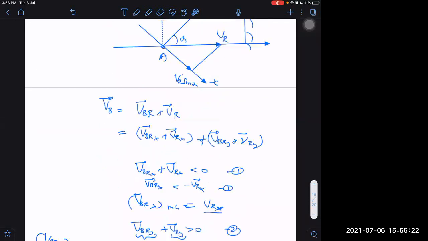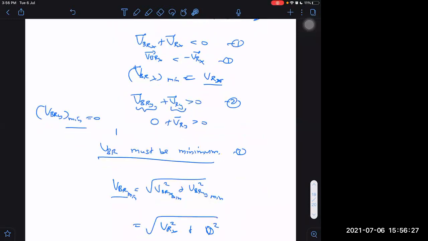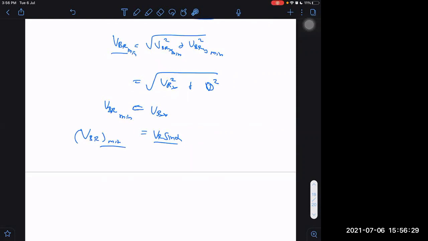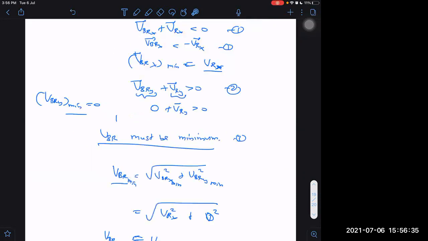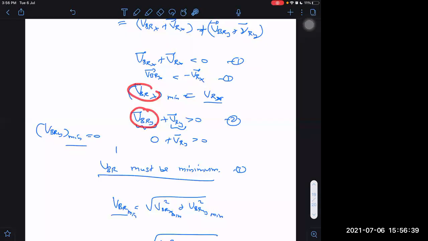So what you said before, that was not right, I think so. You said before that velocity of boat along y is 0, right? Yes, sir. Not that, but this is true that I want VBRY to be minimum and I want VBRX to be minimum. VBRX minimum is coming out to be equal to VRX, but VBRY minimum to satisfy this condition.